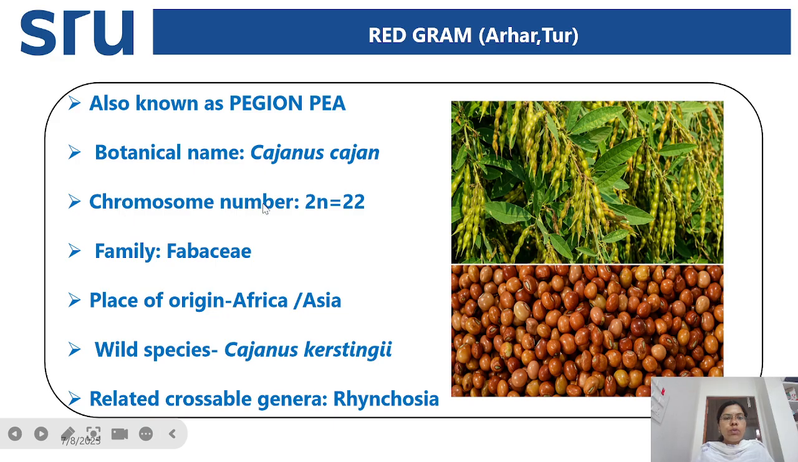It is a diploid species having the chromosome number 2n equal to 22, and it belongs to the family Fabaceae. And next is place of origin. It originated in Africa or Asia, and the red gram also has a wild species, that is Cajanus kerstingii, and the relatable crossable genus is Rhynchosia. So this is about the introduction of the red gram crop.